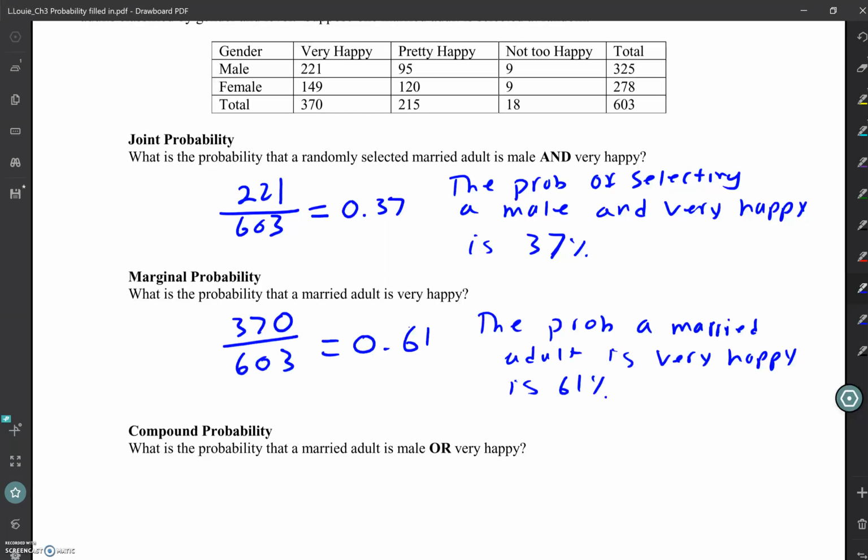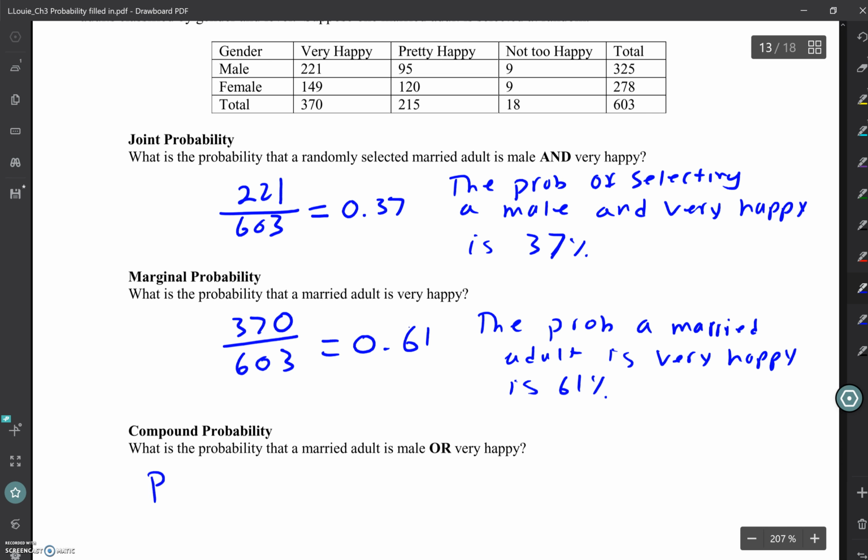So what's the probability a married adult is male or very happy? So this is my "or" probability: they're male or very happy. What's the probability that they're male? How many males do we have? 325 out of our 603.